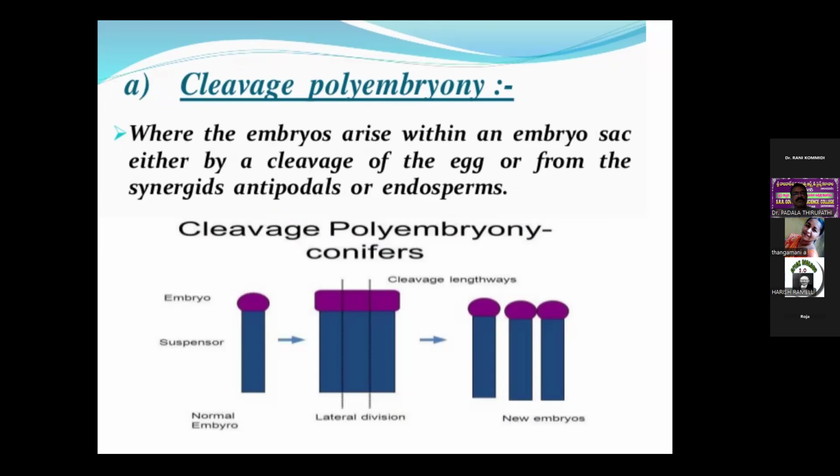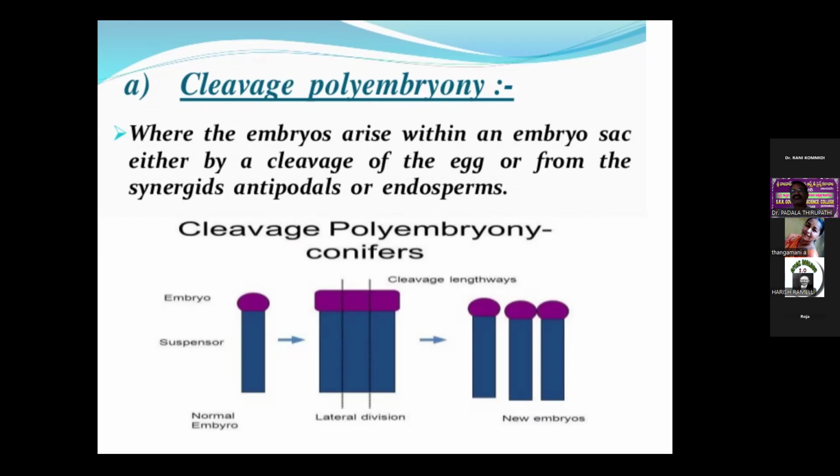So this is the simplest type of polyembryony. Here the increase in the number of embryos is due to the cleavage of the zygote or embryo. So that means this type of polyembryony is quite common in the gymnosperms and sporadic in the angiosperms. Jeffrey in 1895 reported cleavage polyembryony in Erythronium americanum. So this is the plant Erythronium americanum.